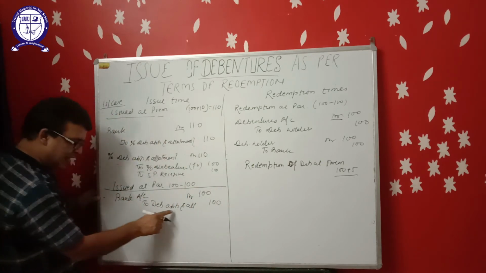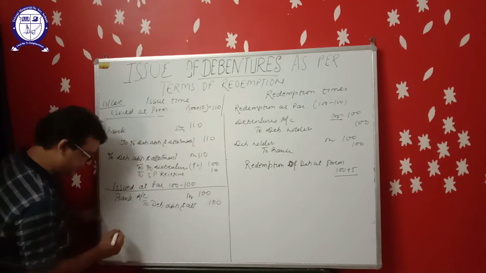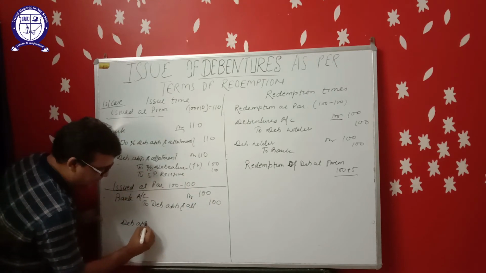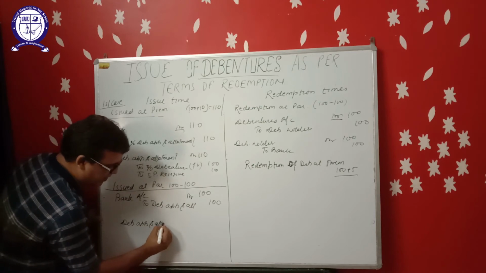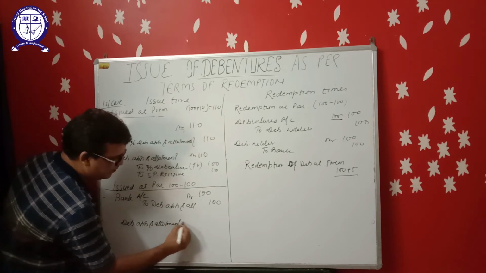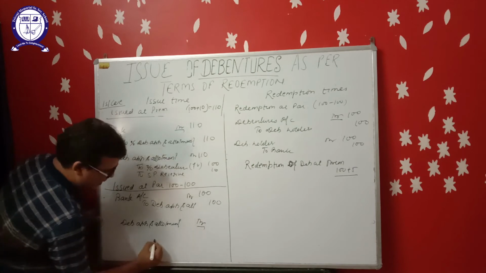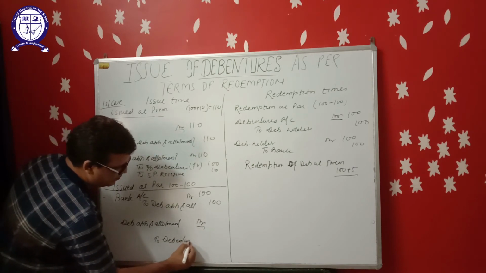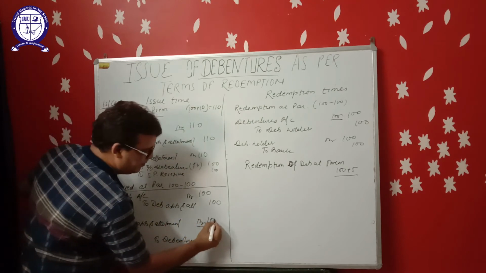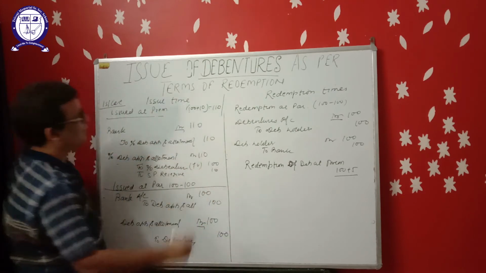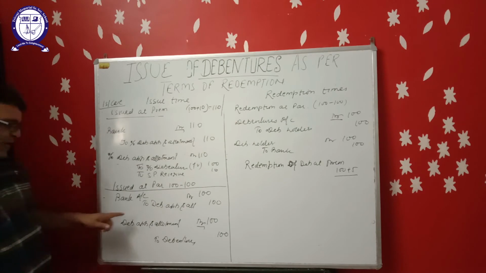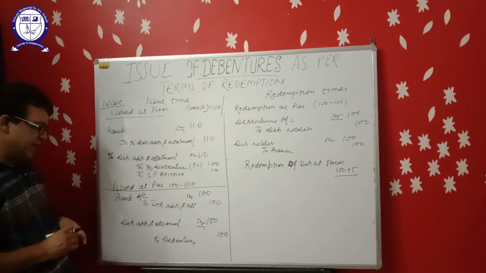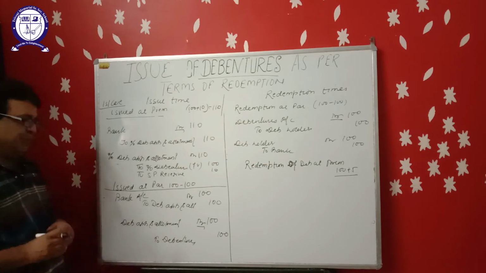Now second entry, debenture application and allotment account debit to percentage debenture 100. But it is incomplete still.